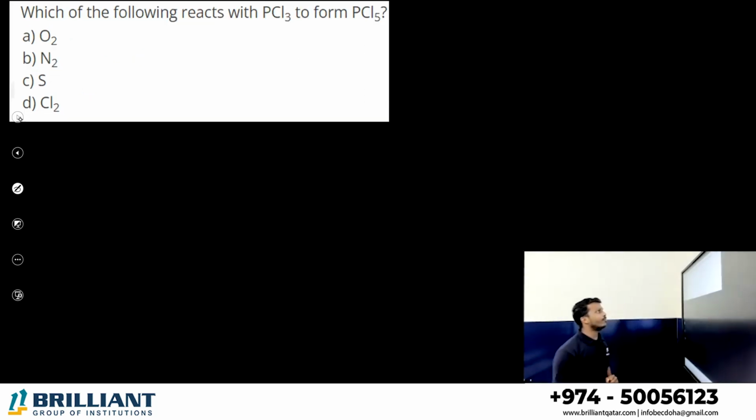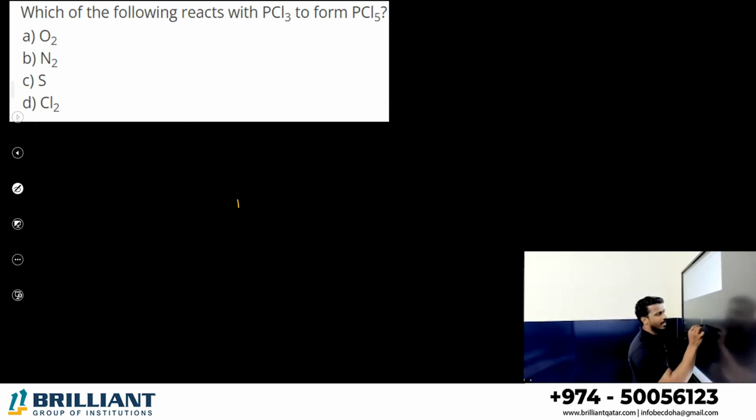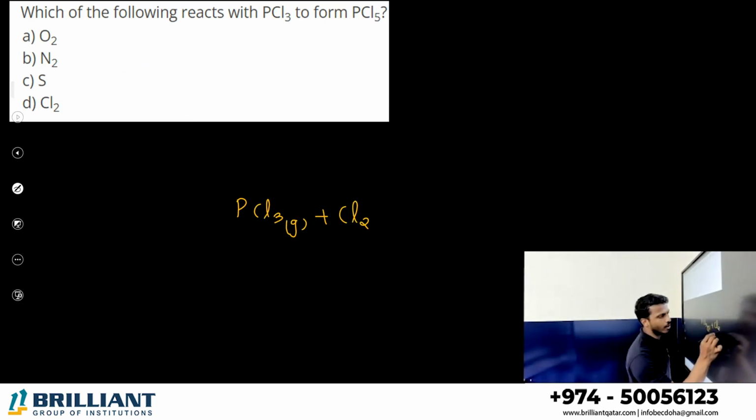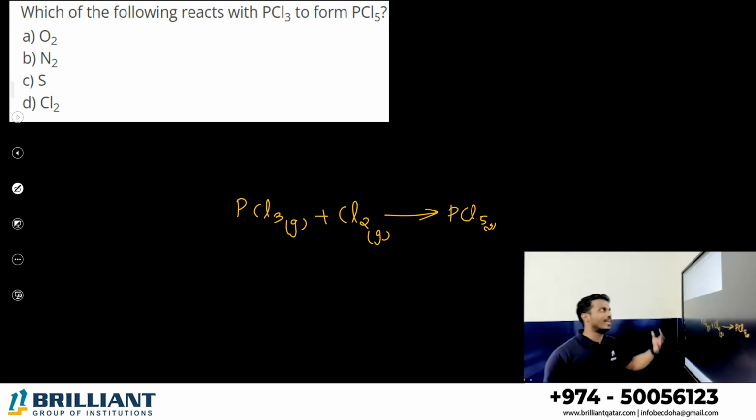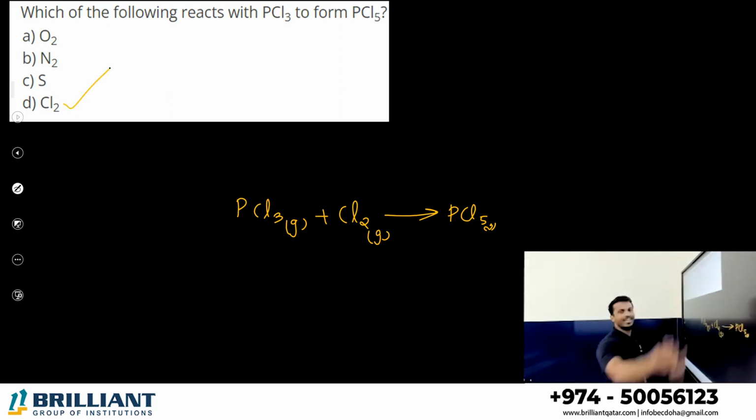Next, which of the following reacts with PCl3 to form PCl5? A small reaction in your textbook is given: PCl3, you know, it is a gas, reacts with 2 more chlorine atoms and forms PCl5. So in order to convert PCl3 to PCl5, what reagent do you require? That's Cl2 only. Right? Option D.